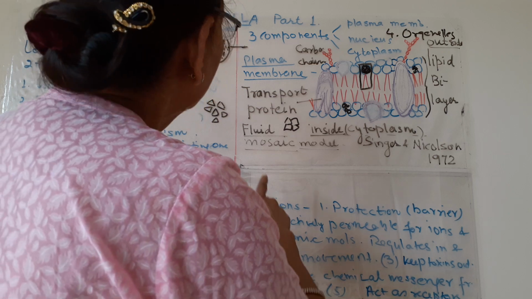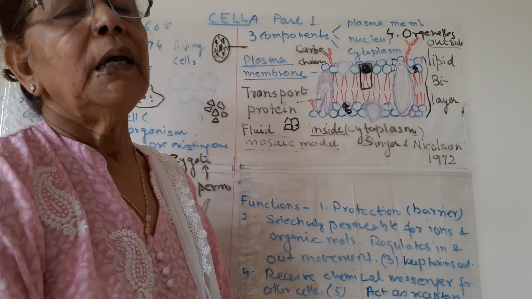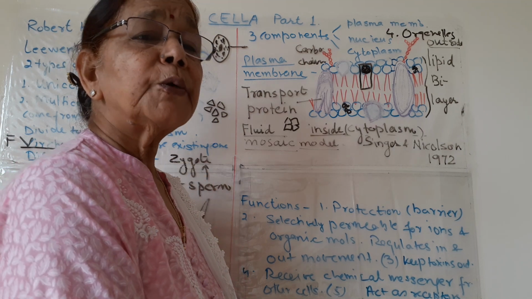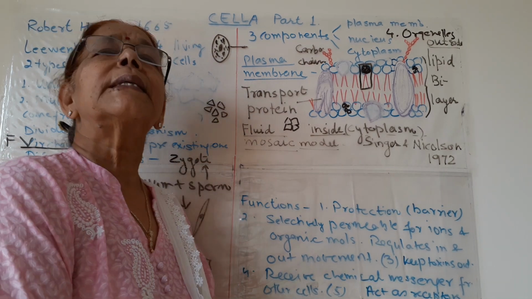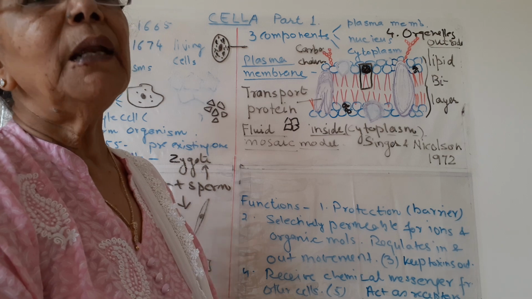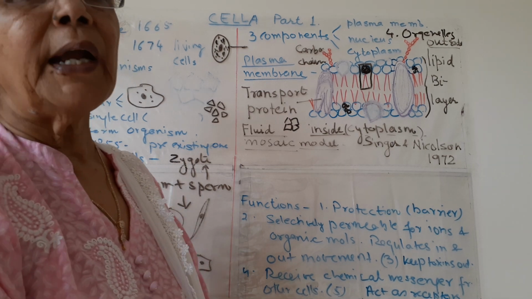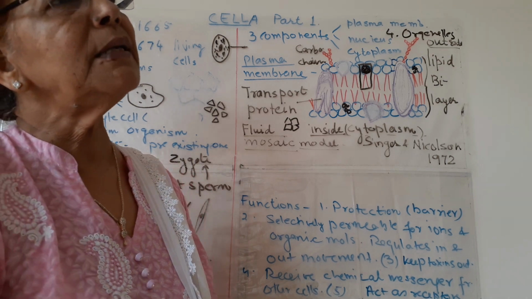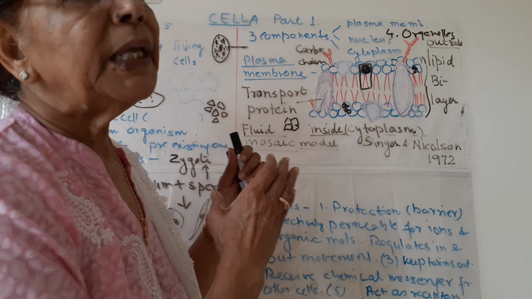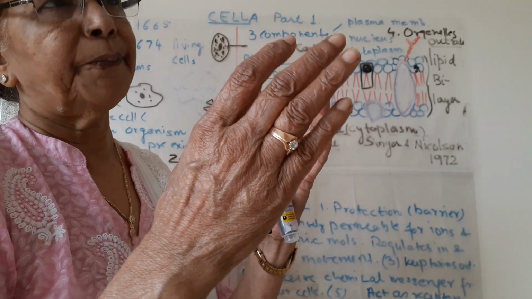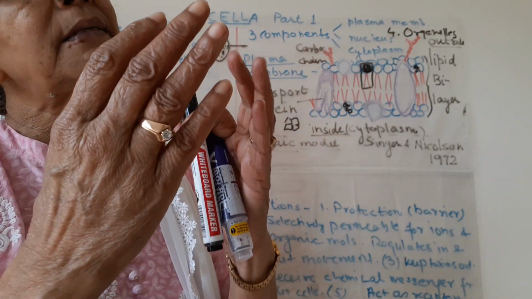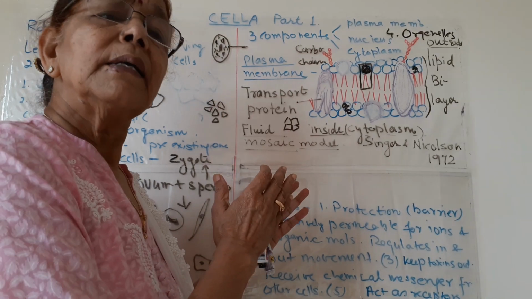Second, it is also known as semi-permeable membrane, or more accurately, selectively permeable membrane. So why is it known as selectively permeable membrane? Permeable means which allows something to go through it. So it is permeable. Something can go inside the cell or come out of the cell.